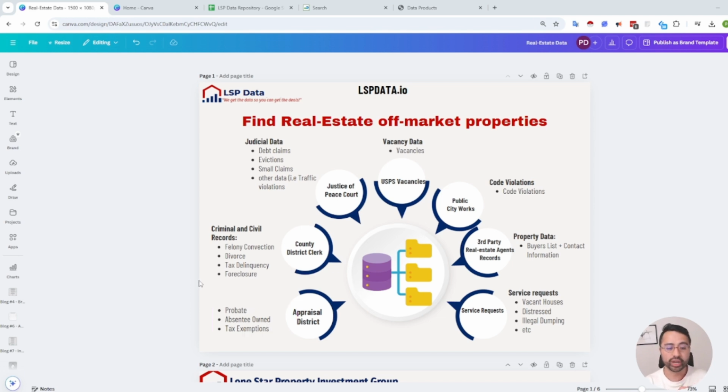Primarily because you get information about the property, what kind of property it is. If you're looking for land, this is the area that you want to focus on as well. A bit of interesting information is that sometimes going directly to the county appraisal district data, that's where you're going to come up with land parcels, because a lot of commercial platforms, regardless of which one you use, actually don't include land parcels because a lot of them have a zero, right?